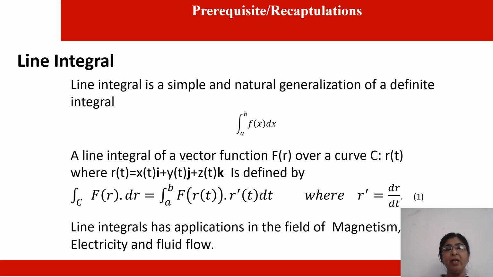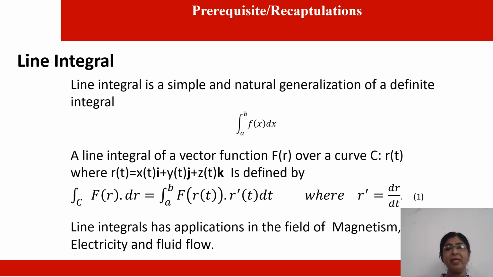A line integral of a vector function F(r) over a curve C: r(t) = x(t)i + y(t)j + z(t)k, is defined by integral over C F(r) dr, which is equal to integral a to b F(r(t)) r'(t) dt, where r' is equal to dr/dt. So the variable considered here is t.